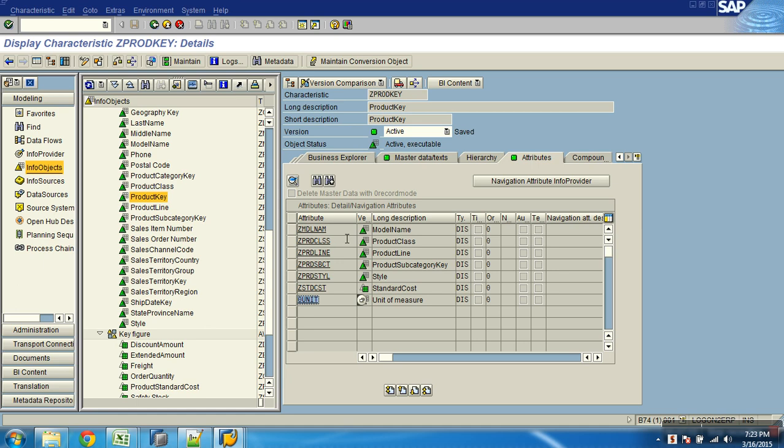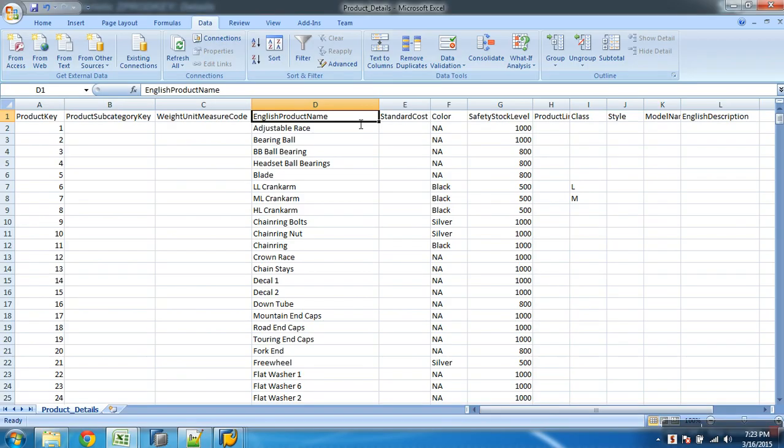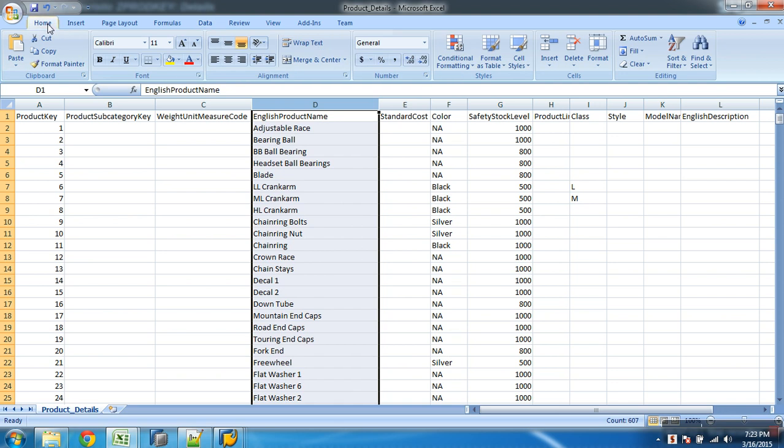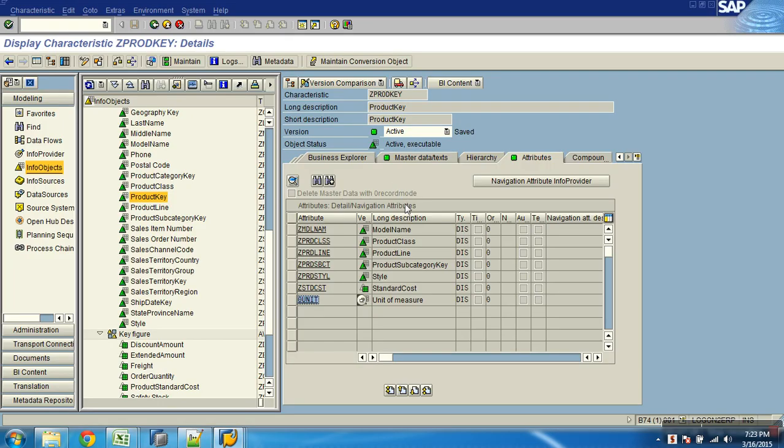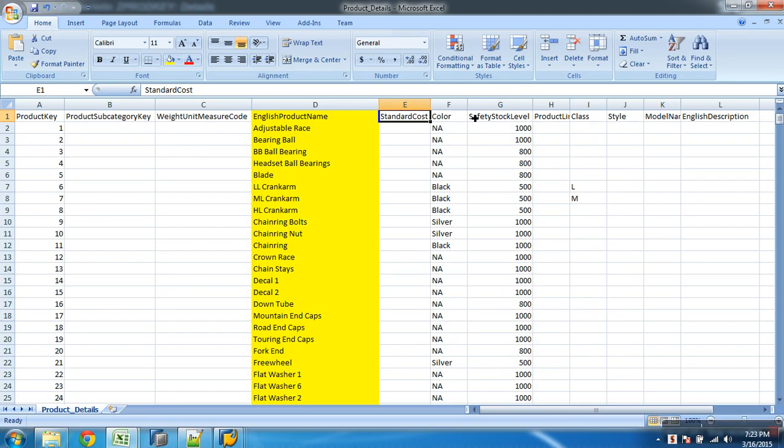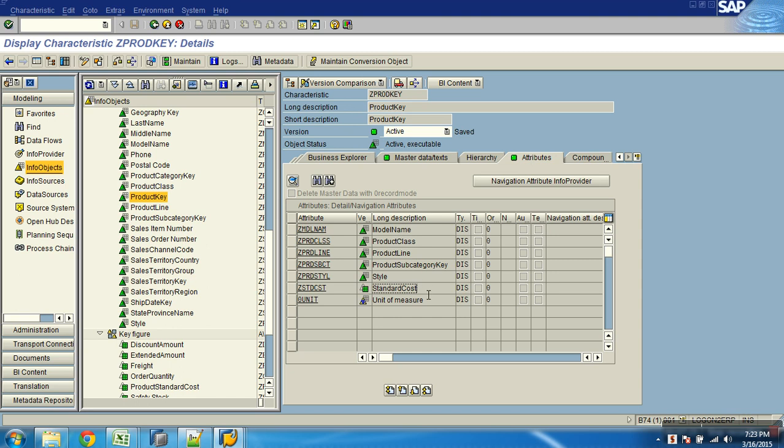Do I have any info object for product name? We planned to store this in the text table, if you remember, as a longer medium text. So this column has to go into text. Rest all has to go into attributes. Standard cost. Do you have standard cost attribute? Color. Where is color? Not maintained.